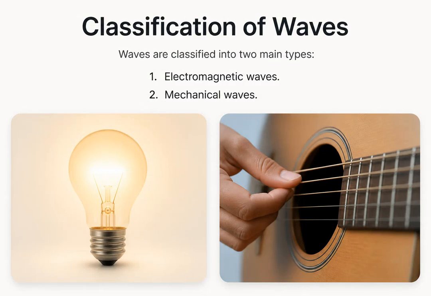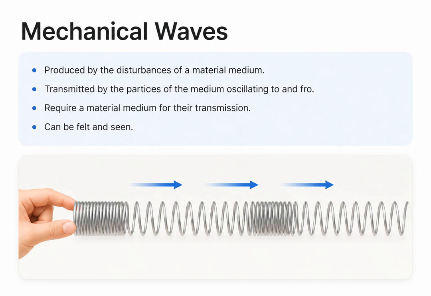Broadly speaking, we can classify all waves into two main categories based on how they propagate. These are electromagnetic waves and mechanical waves. Let us break down what makes each of these unique. First, we have mechanical waves.